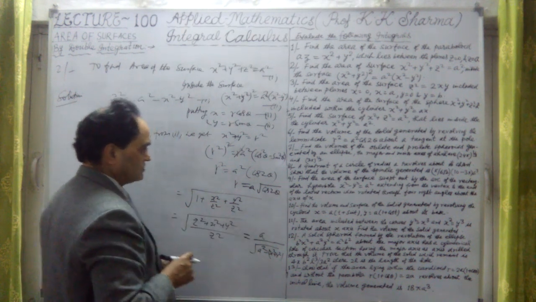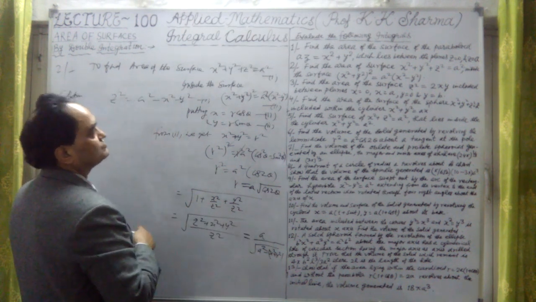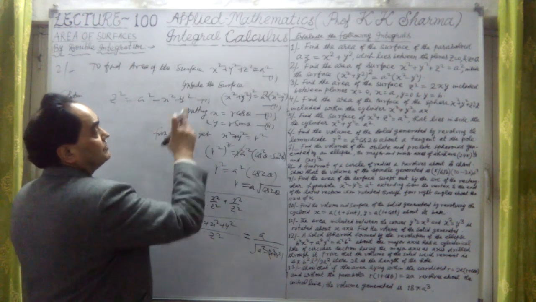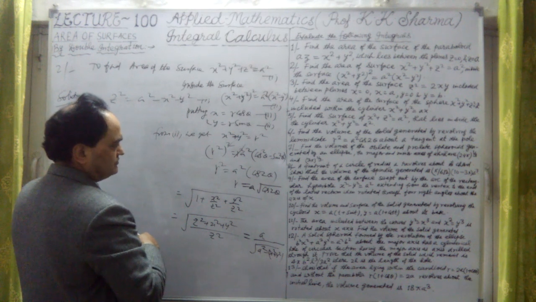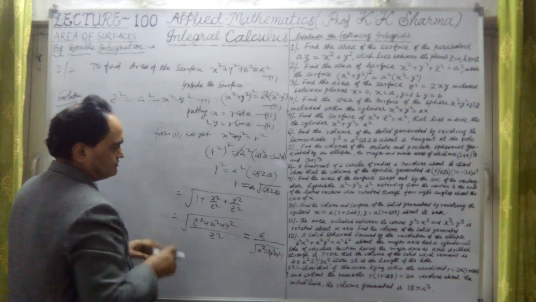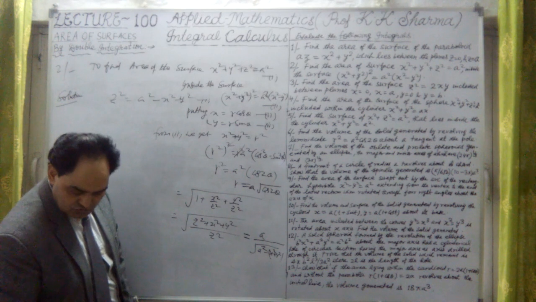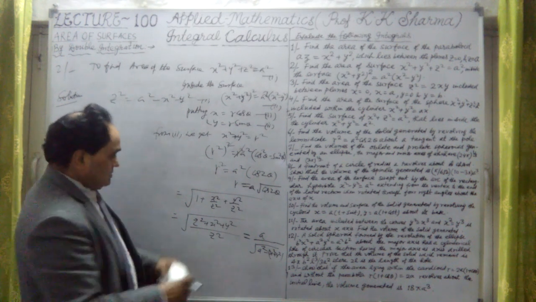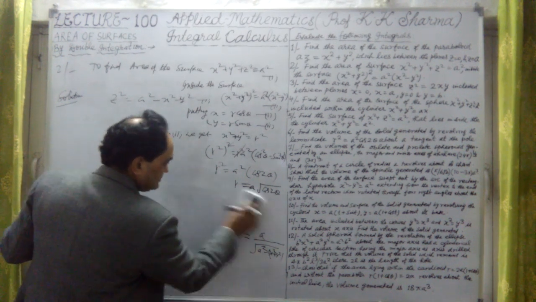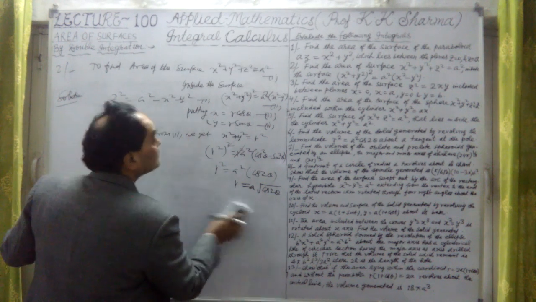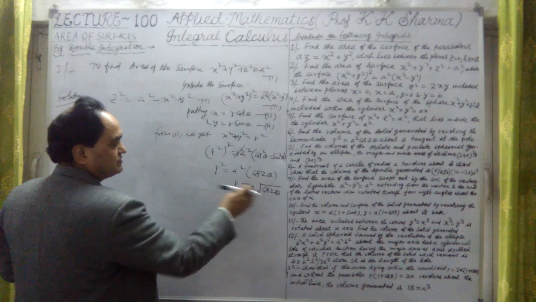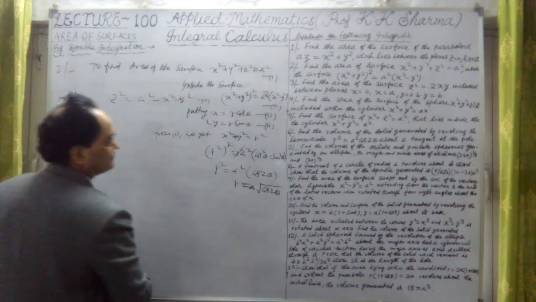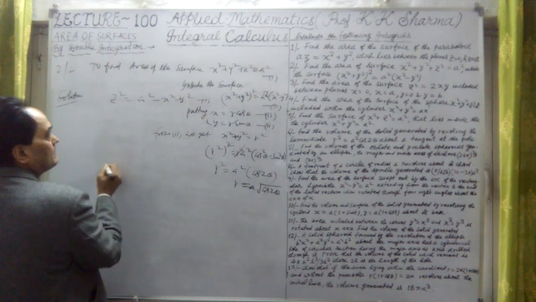So the limits for r are there, and z square equals a square minus r square in this case. Now let me first substitute the values of these: r equal to a under root cos 2 theta. Therefore, let me find the area of the surface inside the surface. Inside the surface means we take the limits from these equations.